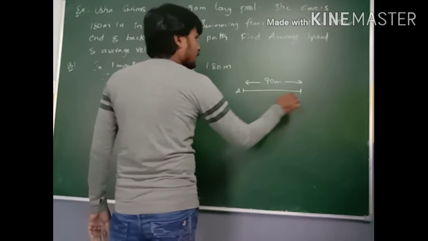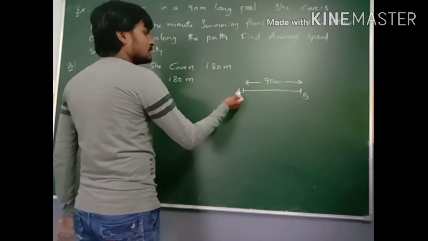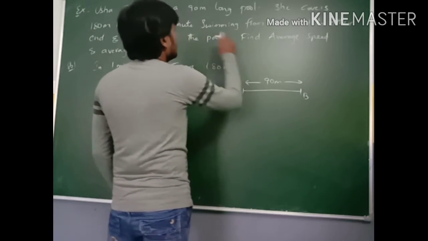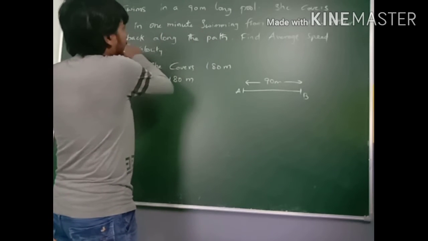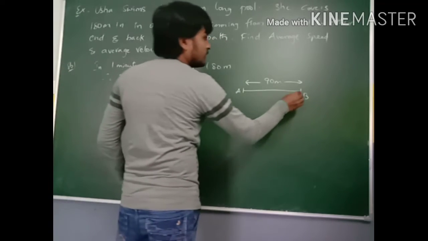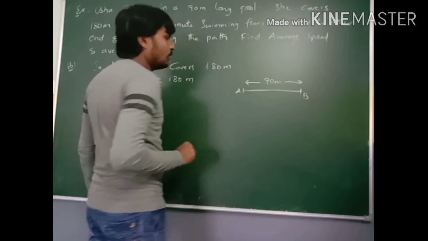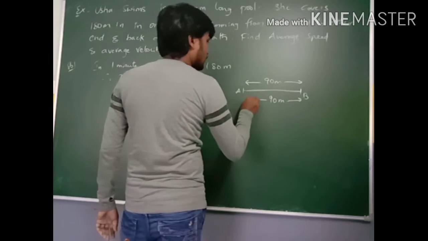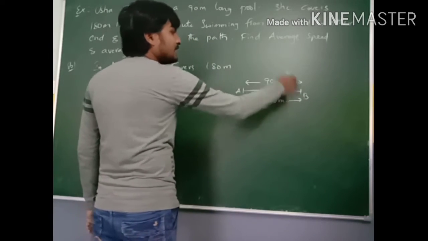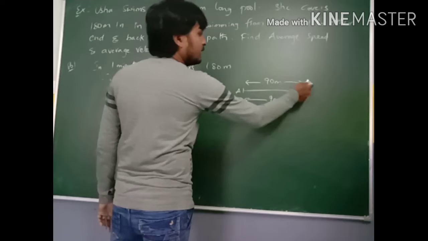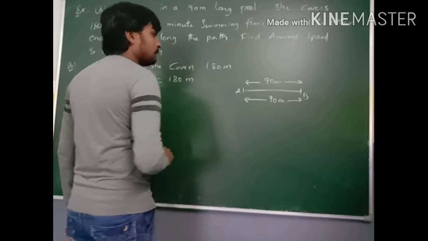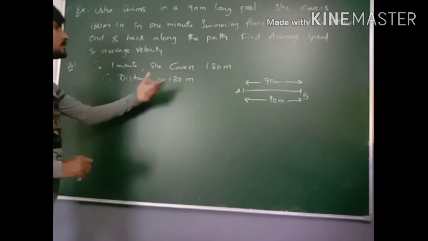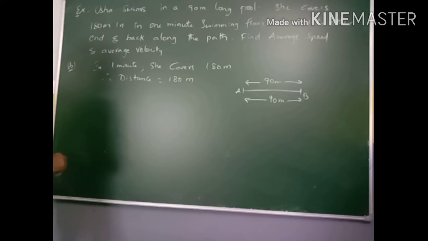So she started from A and reaches B, and again comes back along the same path from B to A. So to cover this 180 meters, total 90 plus 90, the time taken is 1 minute.